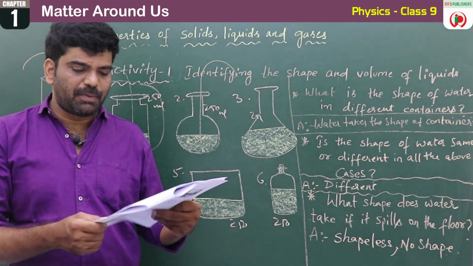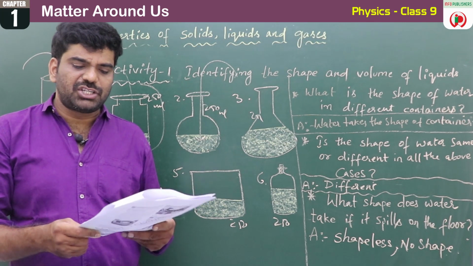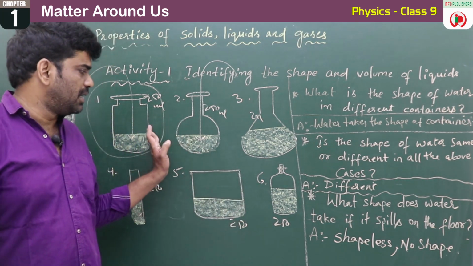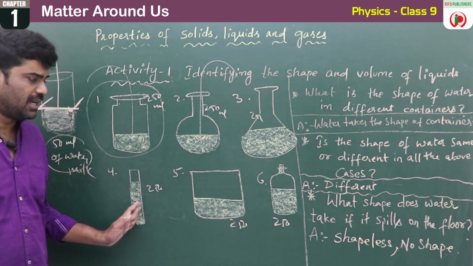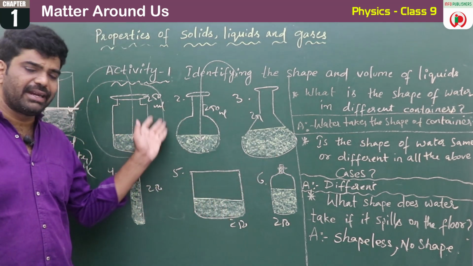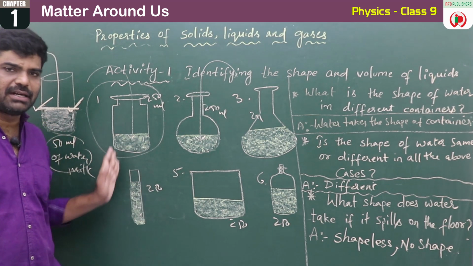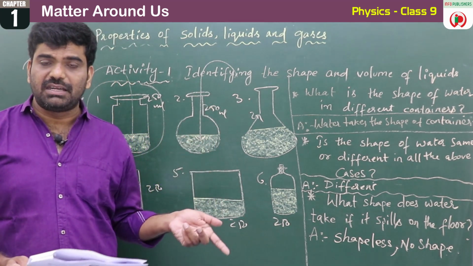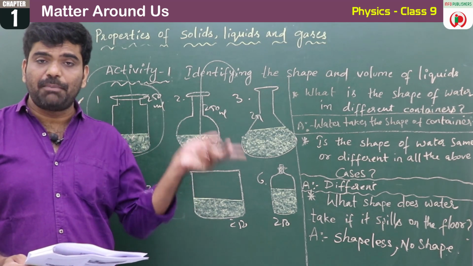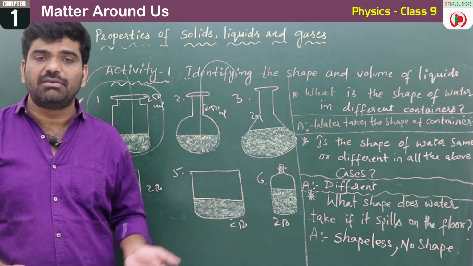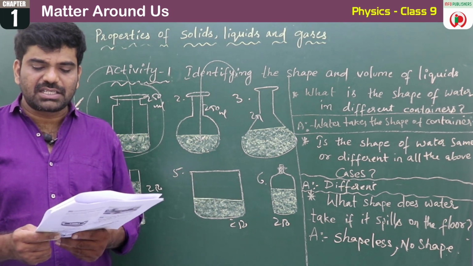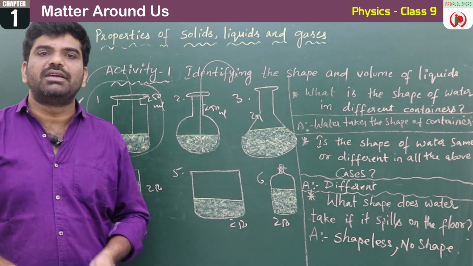So these are the two properties. What are the two properties? The shape of the liquid depends on the shape of the container. See here, there are different shapes of the containers, and the liquids, after pouring into these containers, are occupying different shapes. And the second one: though liquid takes different shapes depending upon the shape of the container, its volume remains the same. So liquids can flow easily, hence they are called fluids.